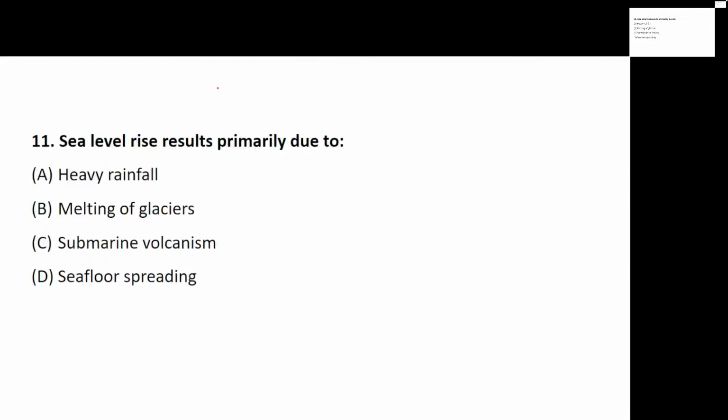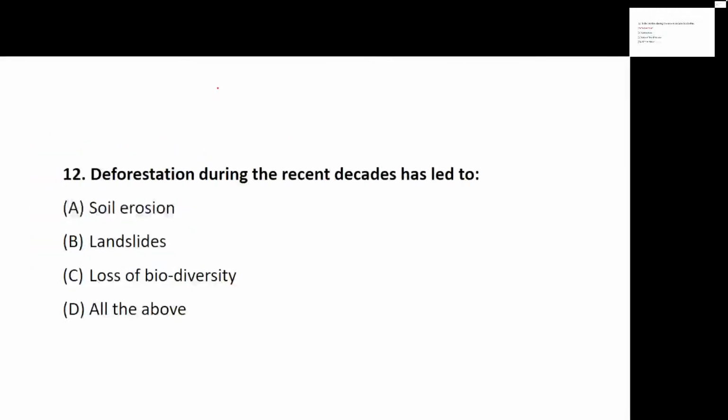So when we talk about sea level rise, it is basically because of melting of glaciers. So sea level is rising because of what? Because of melting of glaciers. Okay. Now, coming to the next is deforestation during the recent decades.